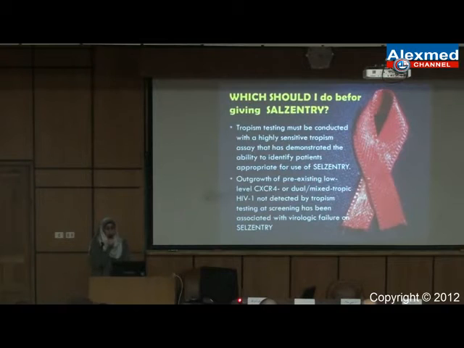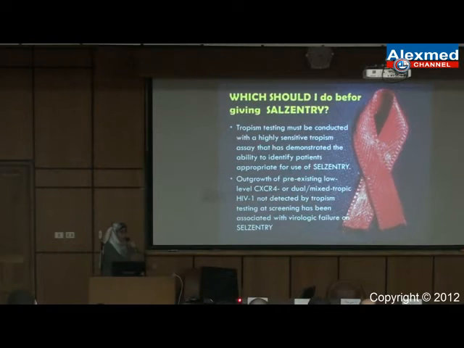What should I do before giving Selzentry? As Dr. Azza has explained, I should first give a tropism test for my patient. What is this? We said that the drug is a CCR5 antagonist, so it only targets the CCR5 co-receptor. So if the virus doesn't use this co-receptor, the drug will not be effective against it.